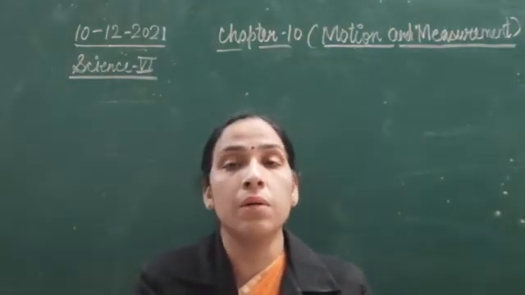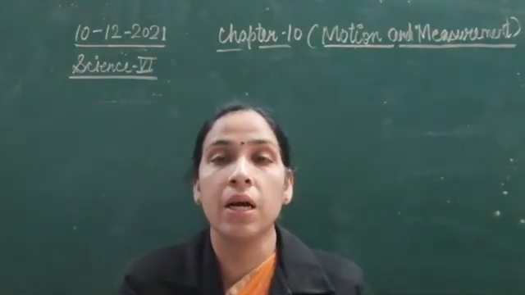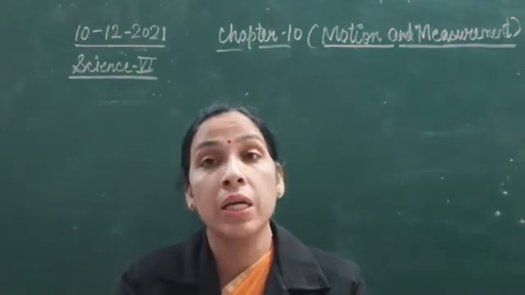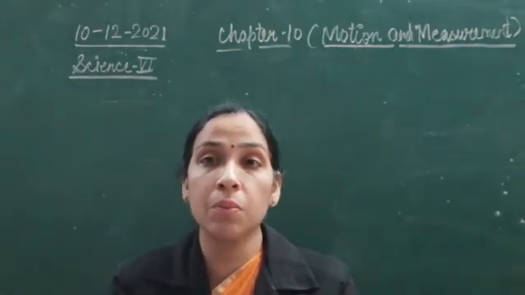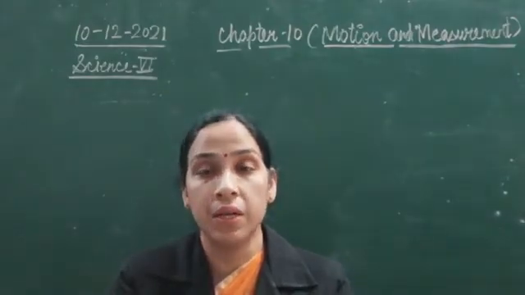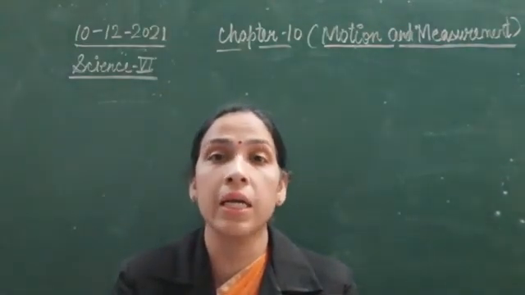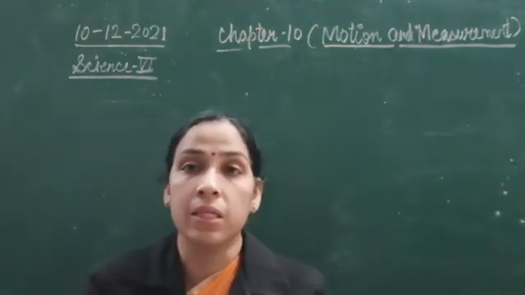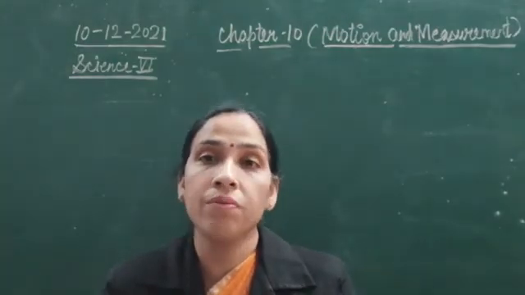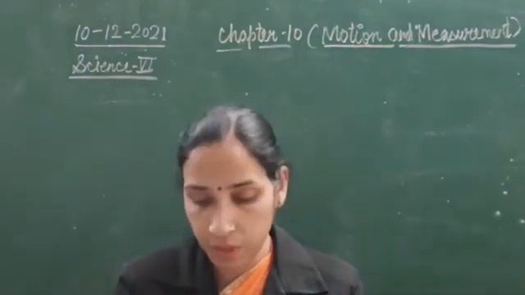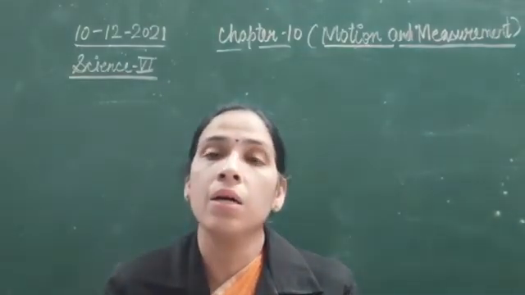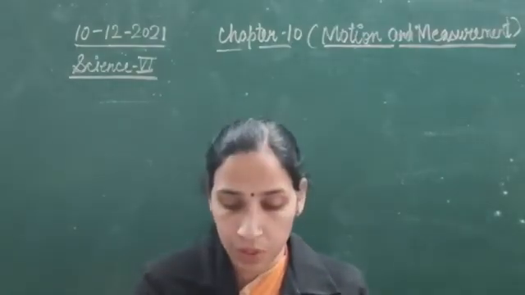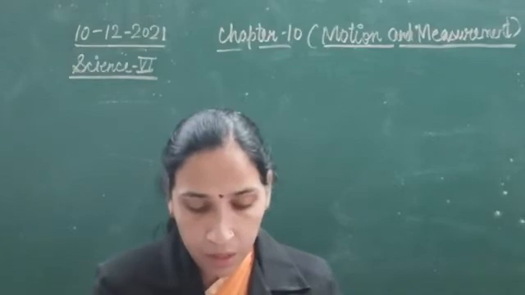Now one of you may ask me in the class, ma'am, what do we mean by non-periodic motion? If periodic motion repeats itself after an equal interval of time, non-periodic motion does not repeat itself after an equal interval of time. It can occur anytime. For example, rain. Rain can occur at any time. That cannot be predicted. Fine.